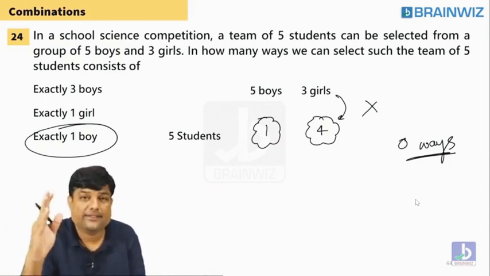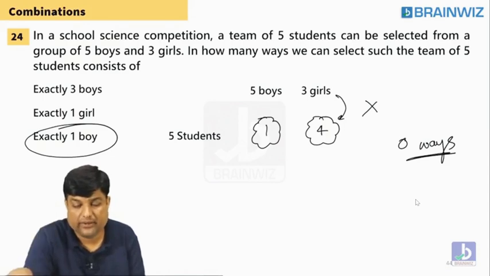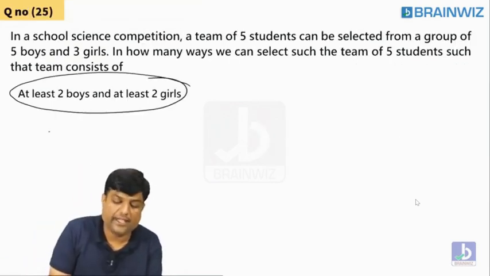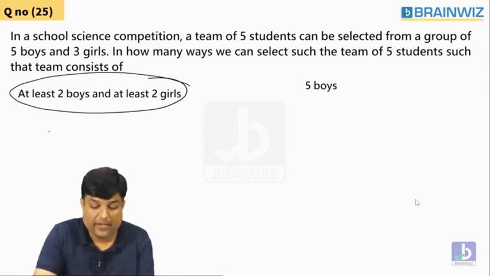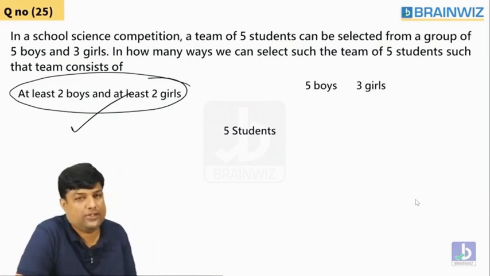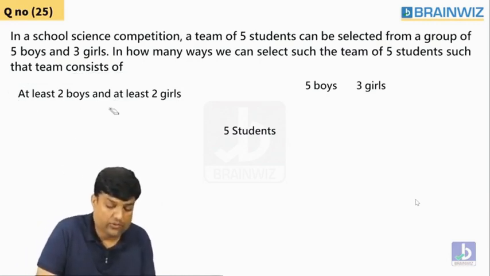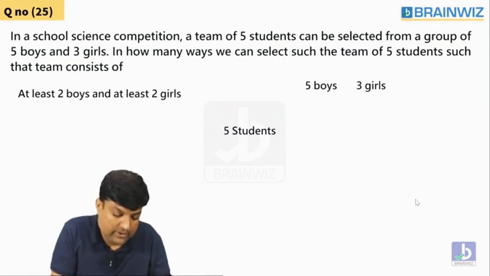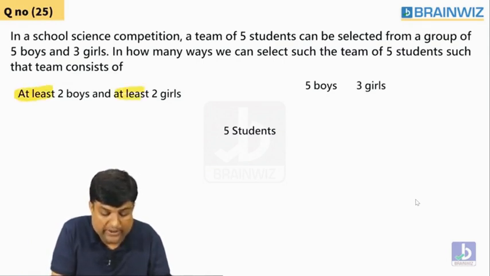Okay, now let's try to move ahead. I'm going to give you one simple question. I just wanted to ask this condition. Same: 5 boys and 3 girls we have to select, but a new question. What is this new question? I don't want exactly 2 boys. Guys, I want at least 2 boys and at least 2 girls.